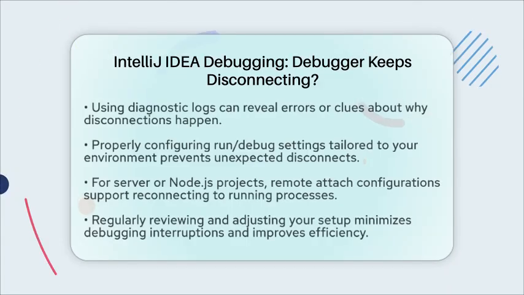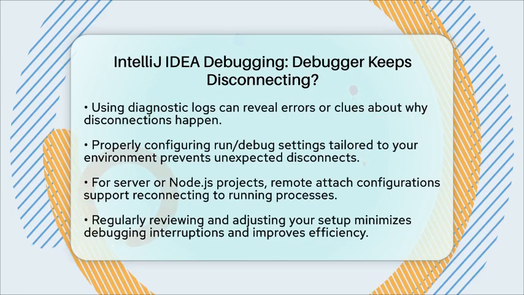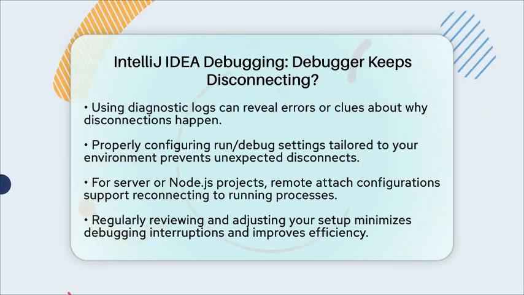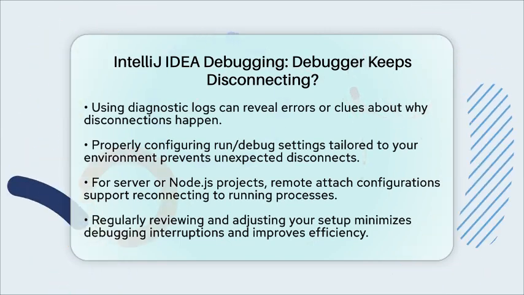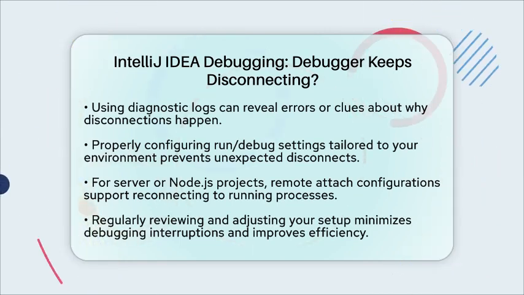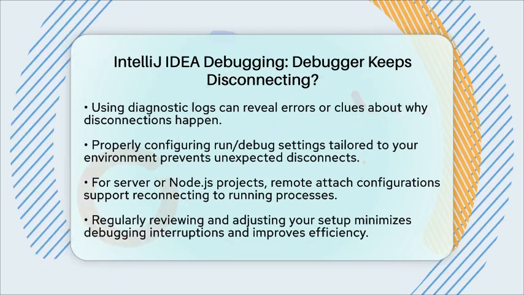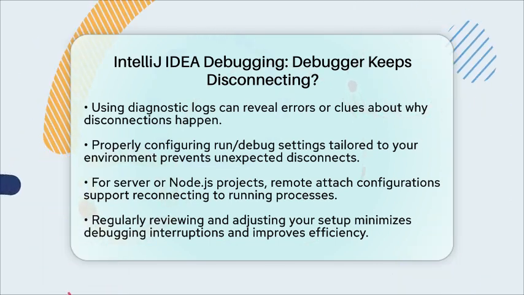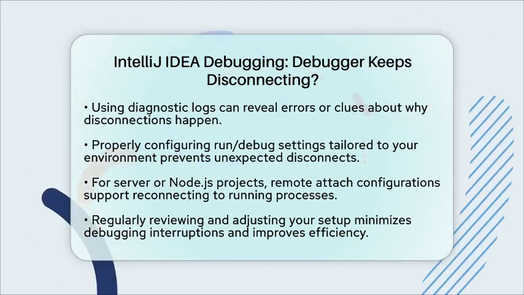on hot reloads. Close any conflicting build tool shells or processes before you start debugging. Make sure your IntelliJ IDEA and plugins are up to date to benefit from bug fixes. Use diagnostic logs to find errors or clues about disconnections. Adjust your run or debug configurations to match your project setup and environment. If you're debugging a server or Node.js app, consider remote attach configurations that support reconnecting.